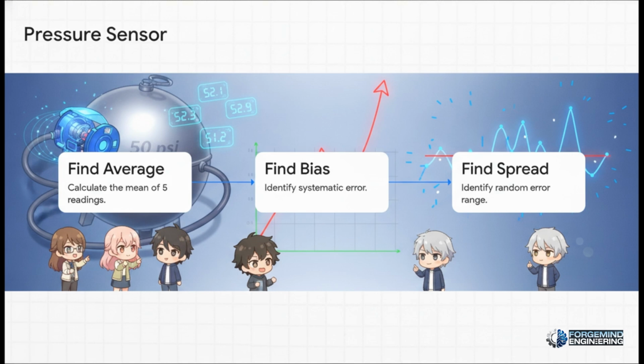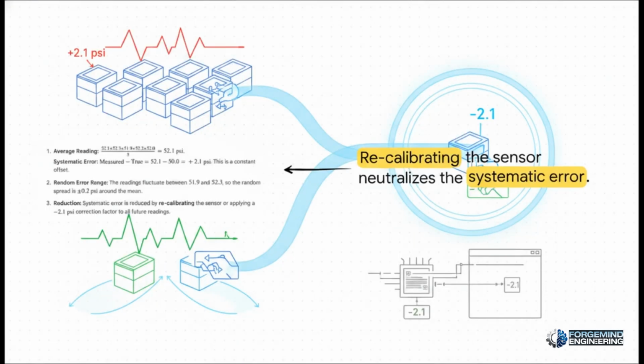So first, we calculate the mean, which averages out to 52.1 psi. But wait, notice that our average is higher than the true 50 psi tank. That difference right there, that's our systematic error or our bias. Finally, we look at how those readings are bouncing around that average to find our random error spread. So how do we actually fix this?